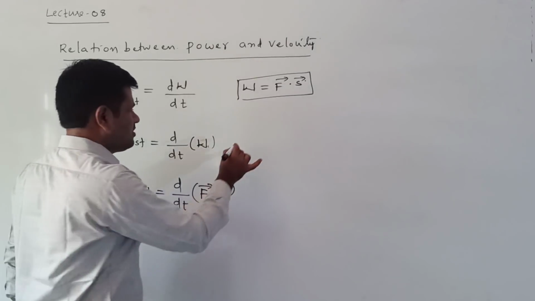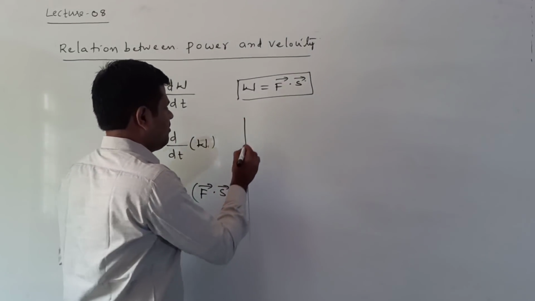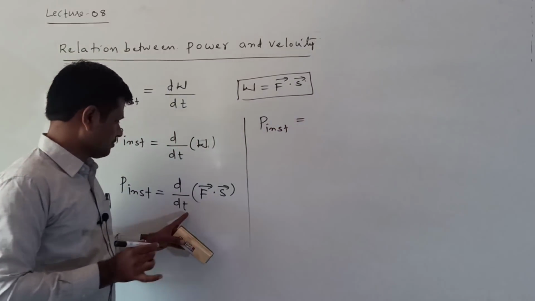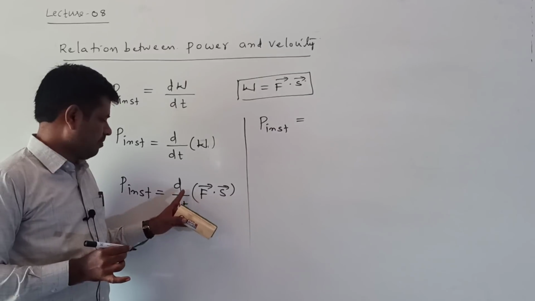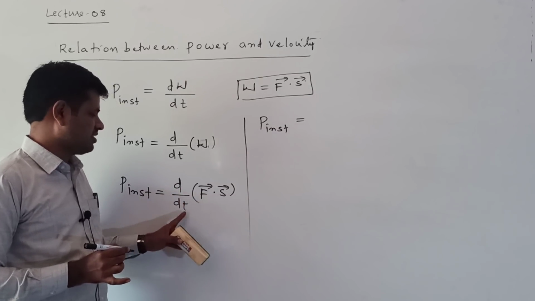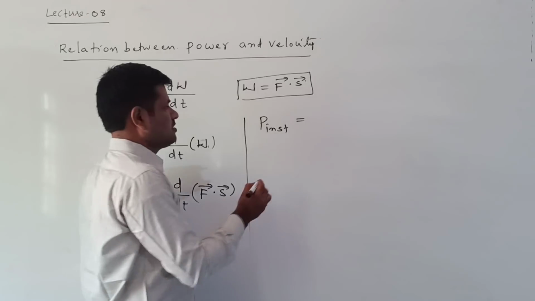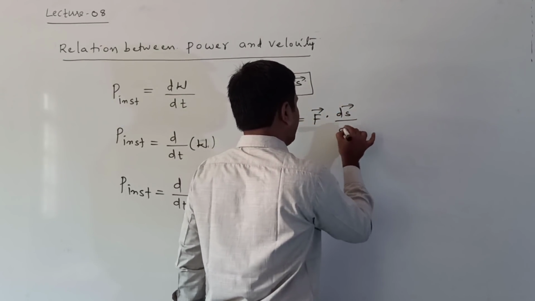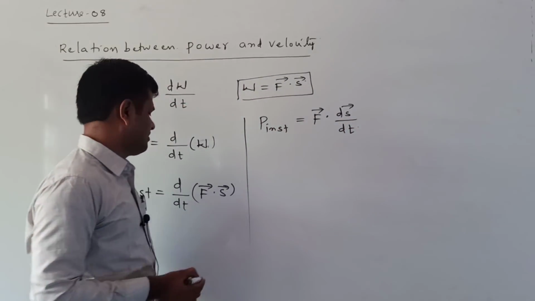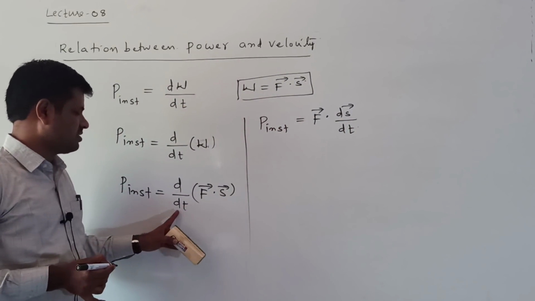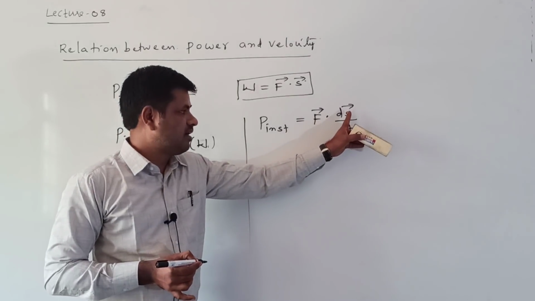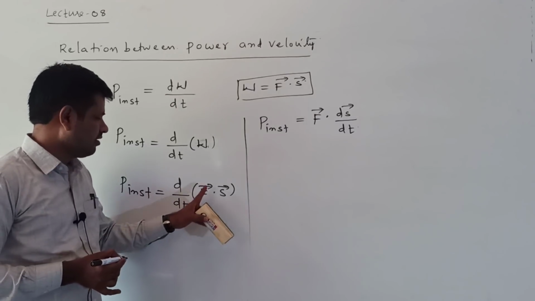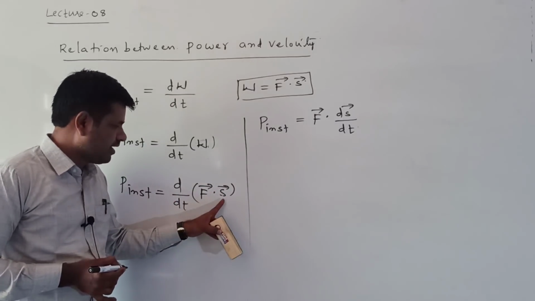Now from this I am writing P instantaneous is equal to, applying the differentiation with respect to t. Here force F bar as usual I am writing, next to ds bar by dt. Here the displacement is changing with respect to time. That is the reason we are applying d by dt to the displacement. F bar as usual, and the remaining d by dt is applied to s bar.